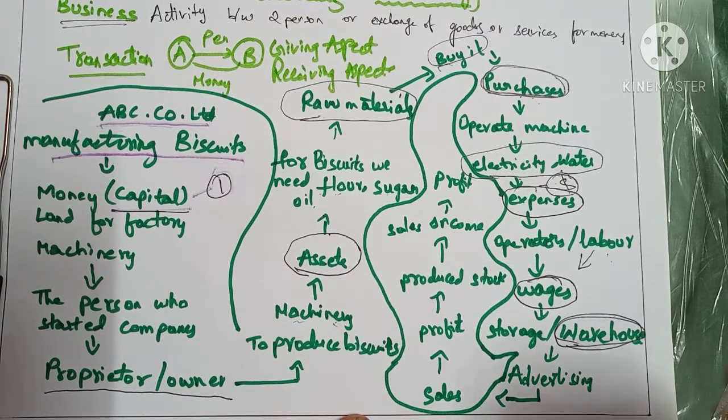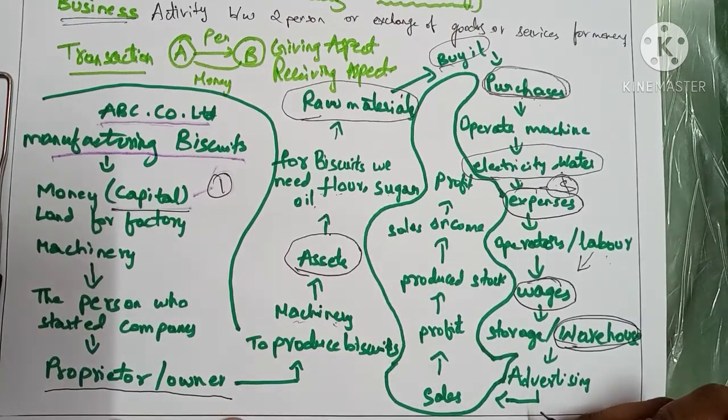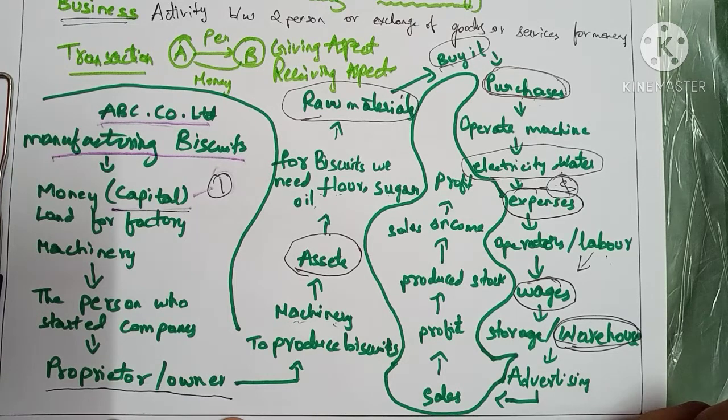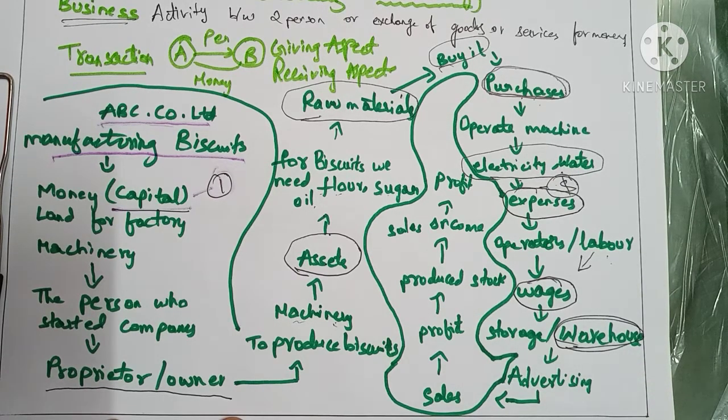So how can we sell the biscuits? Until and unless we educate the people about the products we are producing, no one can purchase from our company. For example, I have produced a talcum powder. If I don't tell anyone, how would they come to know about the product? So for bringing awareness, to educate the people about the product we are making, we have to do marketing, that is called advertising.